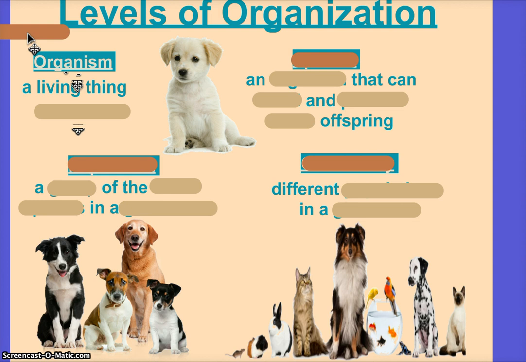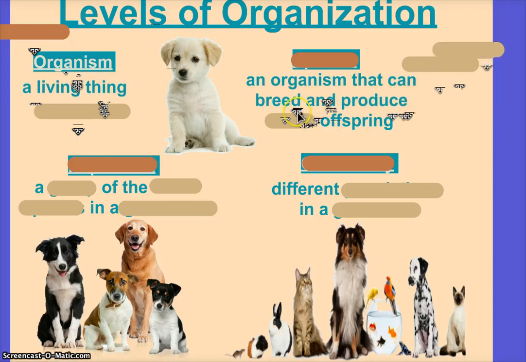If we're talking about levels of organization in biology, we started with atom, then molecule, then organelles, cells, tissues, organ, organ system, organism. So an organism is a living thing. What about a living thing that can produce fertile offspring? What do we call that? Mammals are examples of these living things. A living thing that can breed.